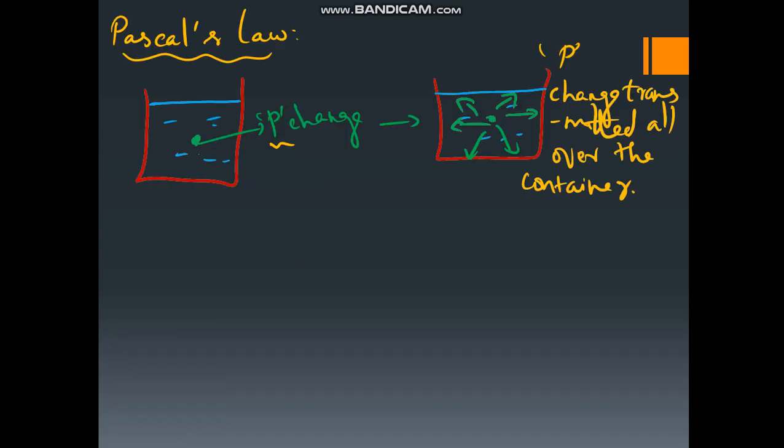So what is Pascal's law? Pascal's law states that, let us assume a beaker in which there is water. Pressure change at a particular point is transmitted all over the container. So to all the points of the fluid, the pressure change at a particular point is equally transmitted. This is the statement of Pascal's law.